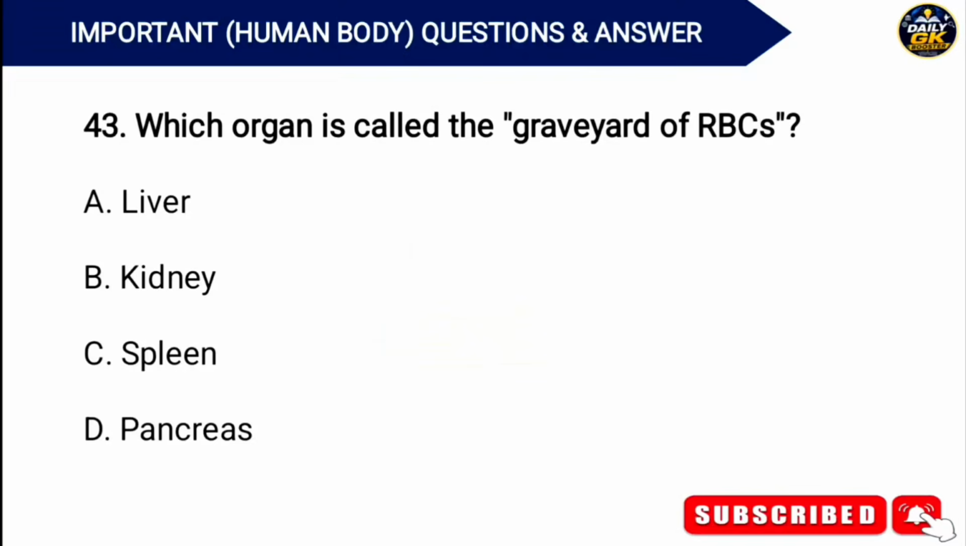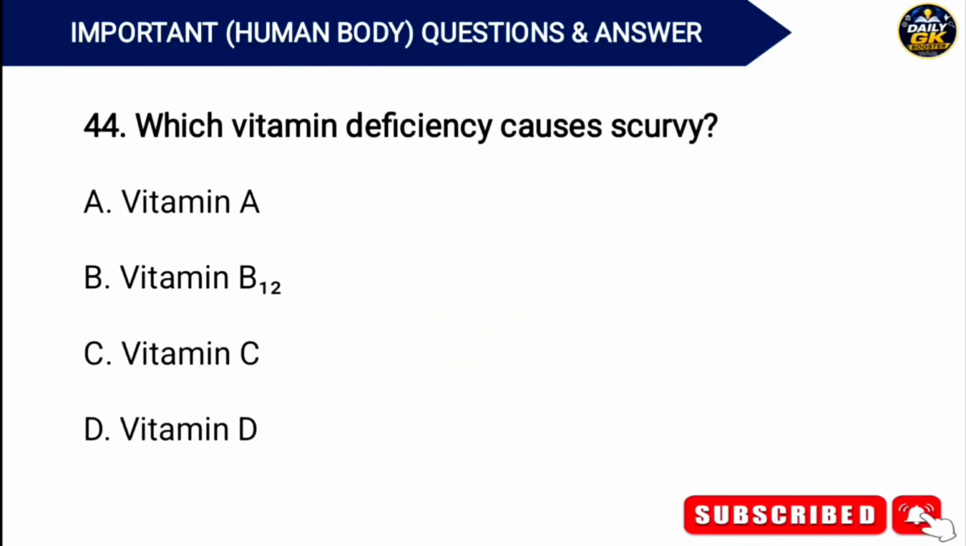Which organ is called the graveyard of red blood cells? Answer. Option C. Spleen. Which vitamin deficiency causes scurvy? Answer. Option C. Vitamin C.